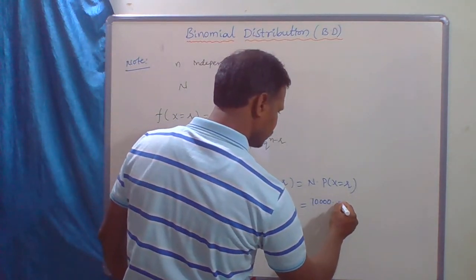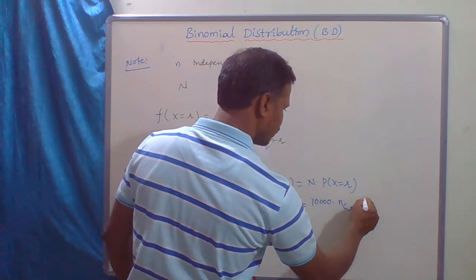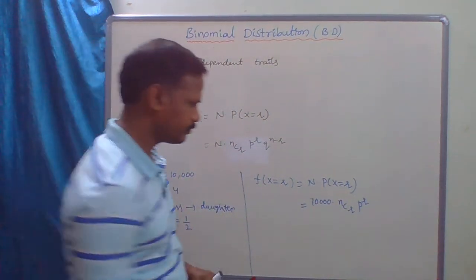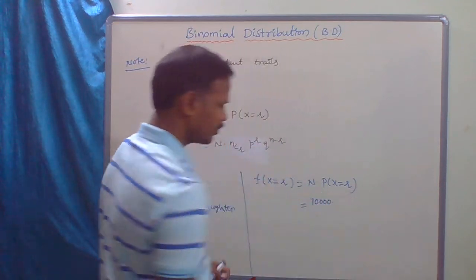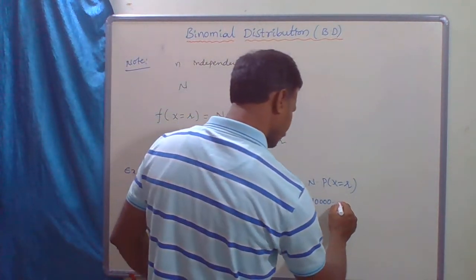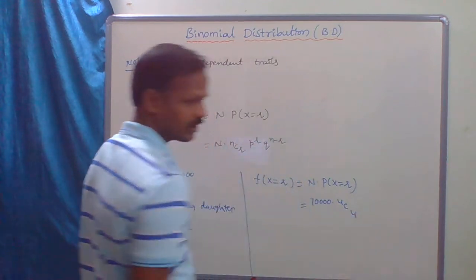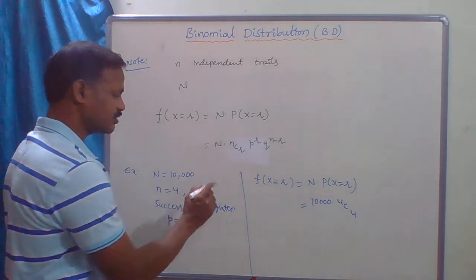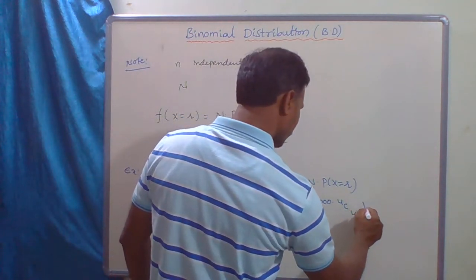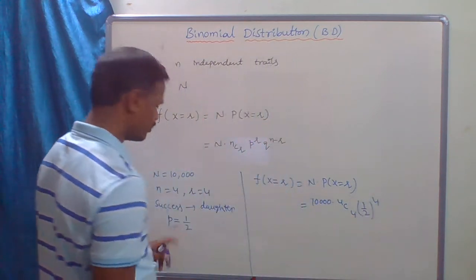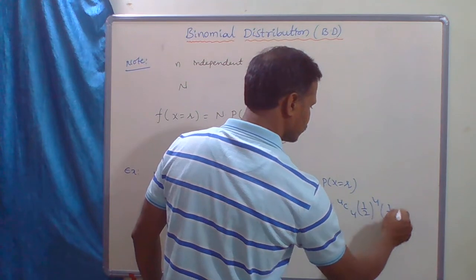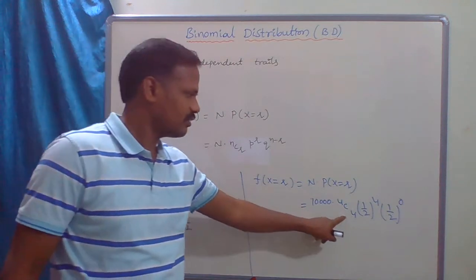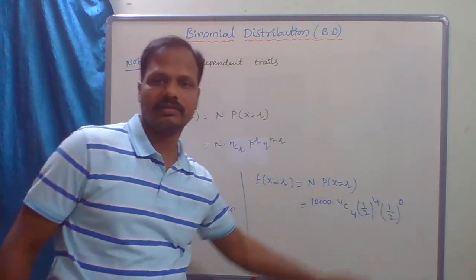So this is nCr p power r q power n minus r. I will substitute the values directly. What is n? n is 4. All the families, so r also is 4, because all the families. 4C4, 1 by 2 power 4, q power n minus r, which is 0.